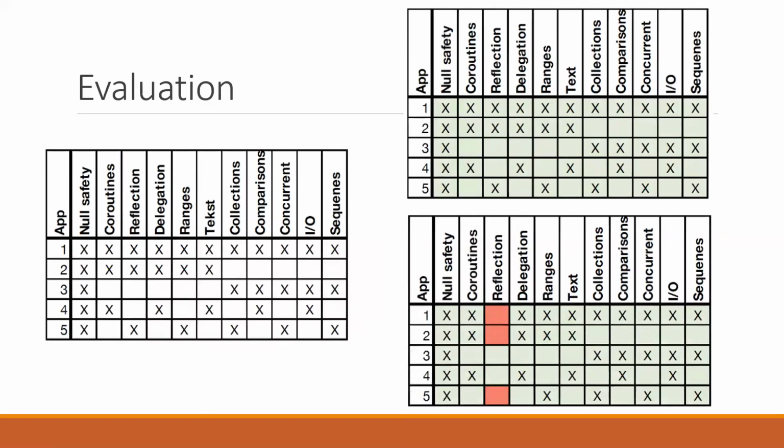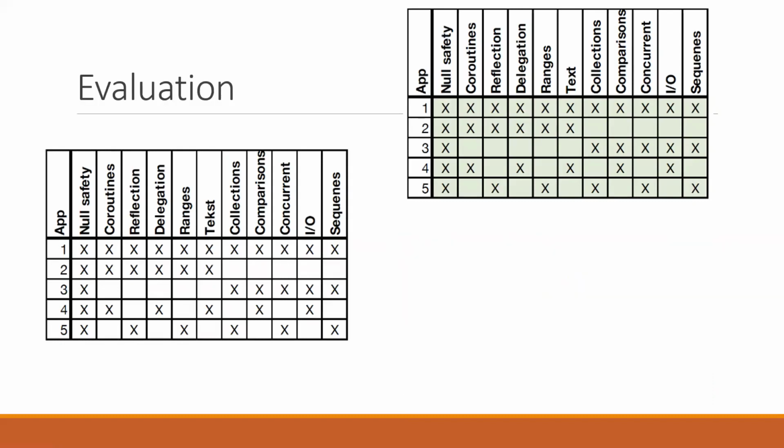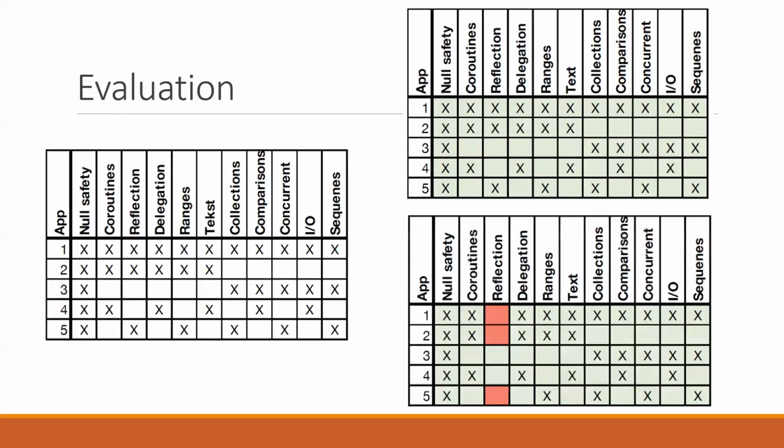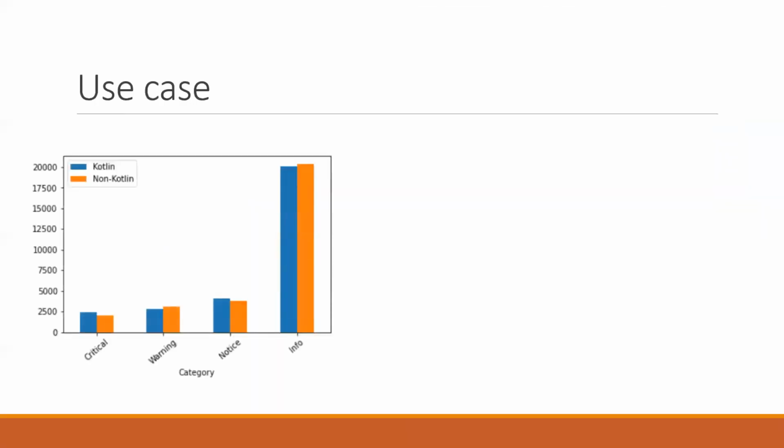Also, in evaluating the accuracy of our tool in identifying the different features of Kotlin, we implemented 5 applications with different features, and we obfuscated these applications, and then we ran our tool on them. And as you can see in the top right, all of these features were identified in the 5 unobfuscated applications, whereas in the obfuscated ones, only one feature, reflection, was not detected by our tool.